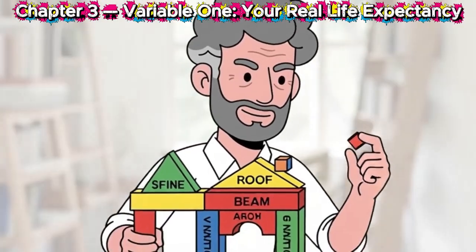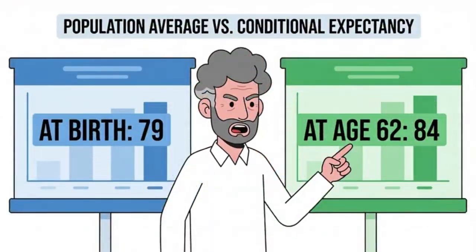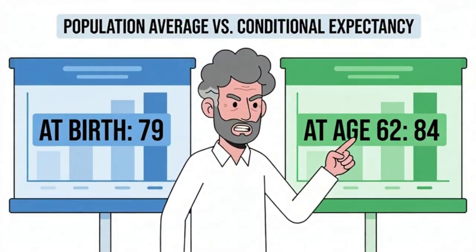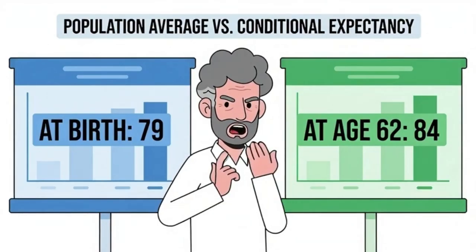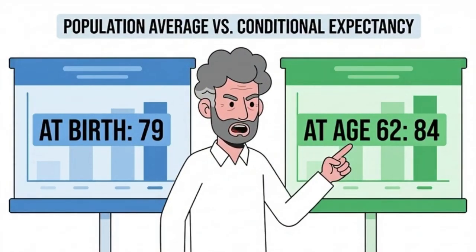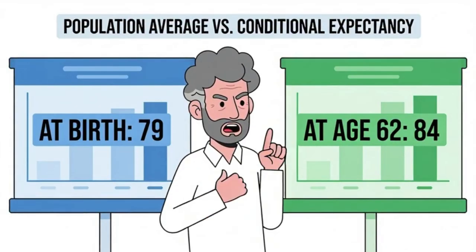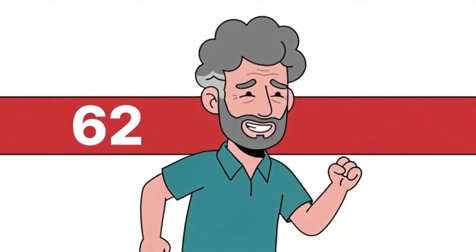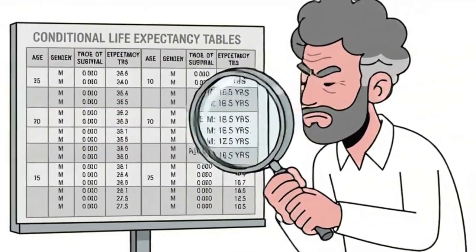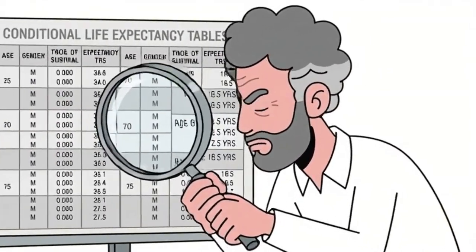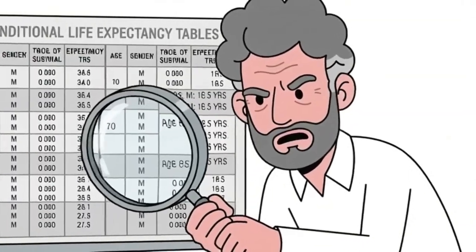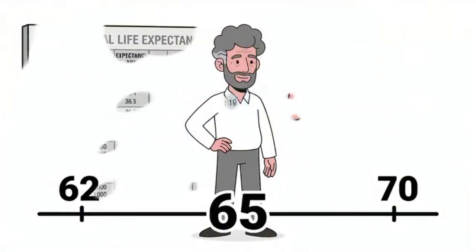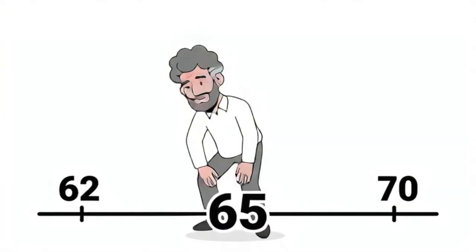Chapter 3, Variable 1. Your real life expectancy, not the population average. Yours. The actuarial tables that matter are not the ones calculated at birth. They are the ones calculated conditionally, given that you have already survived to 62. The Social Security Administration's own data puts that conditional expectancy at approximately 84. Change that assumption by 3 years in either direction, and the optimal filing age shifts entirely.